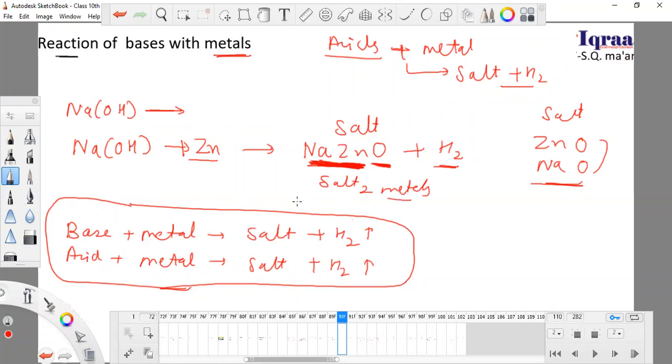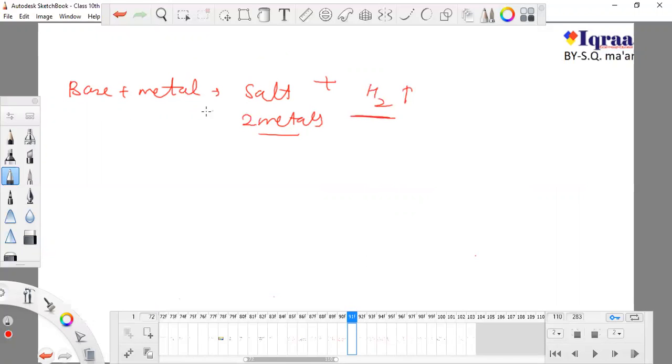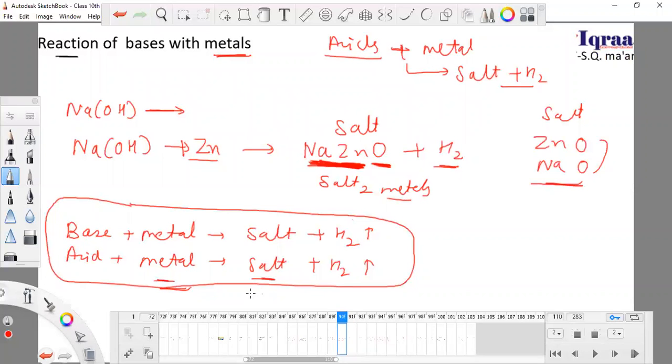So if a base reacts with metal, it will form a salt, but a salt with two metals, and finally it will form hydrogen gas. So remember that when acid goes with metal, a salt will form with a metal and a non-metal, and when base goes with metal, it will form a salt with two metals and one non-metal.